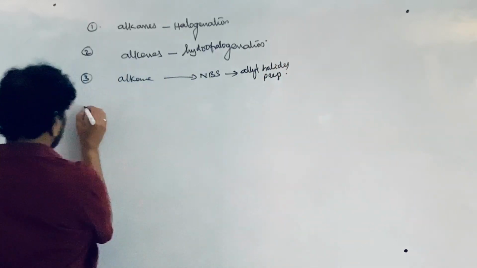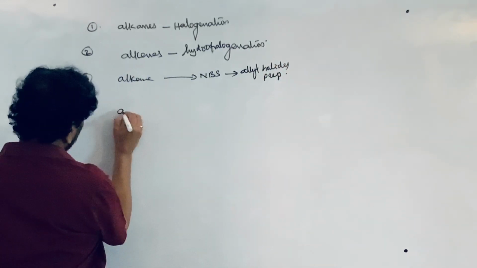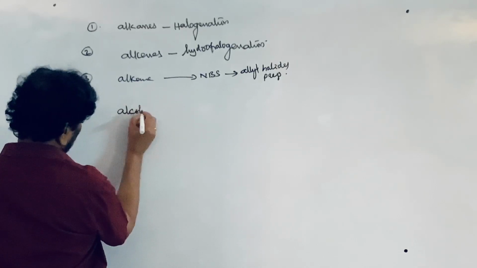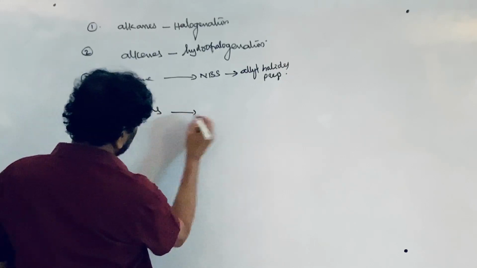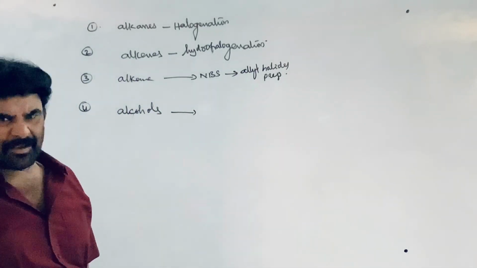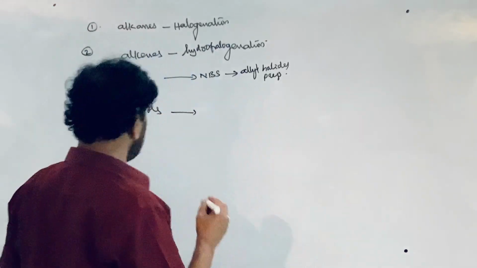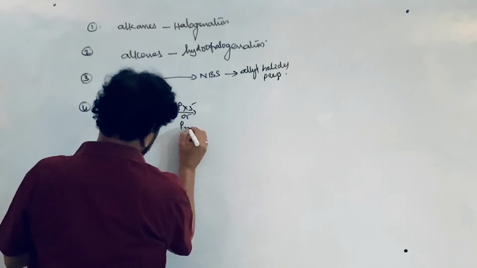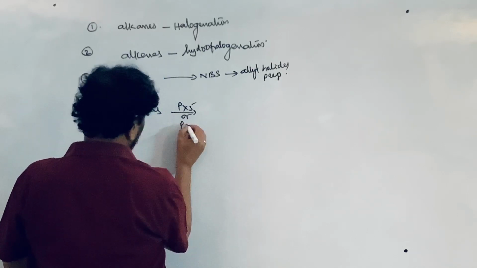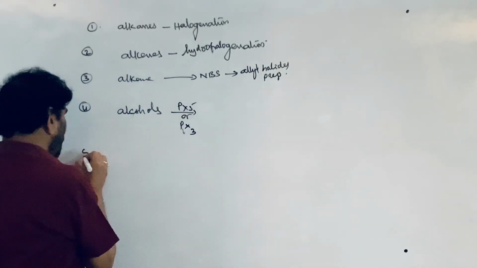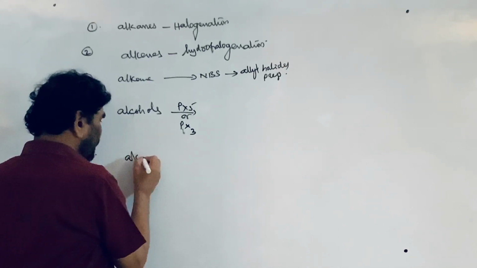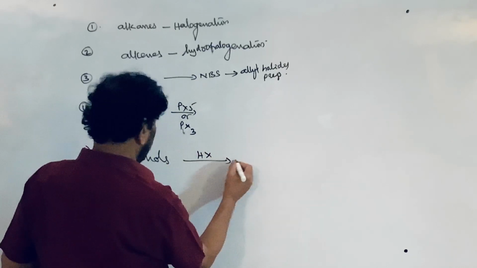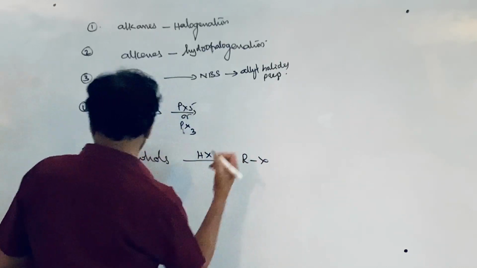The fourth one is from alcohols. Alcohols are converted to alkyl halides by treating with PX5 or PX3, phosphorus pentahalides or trihalides. Fifth, from alcohols only, by treating with HX, hydrogen halide, alkyl halides can be prepared.